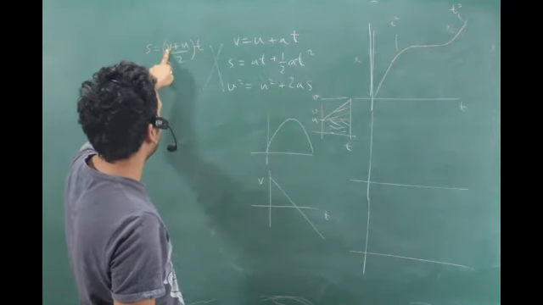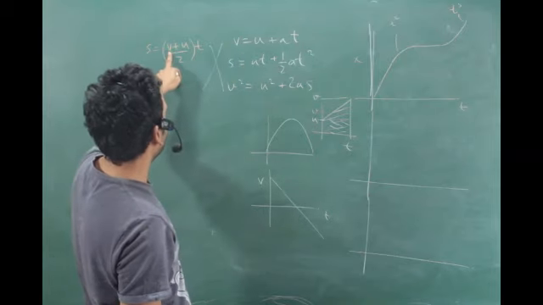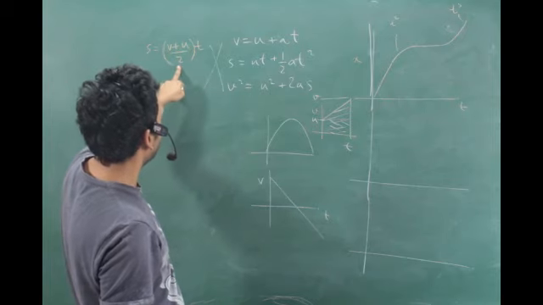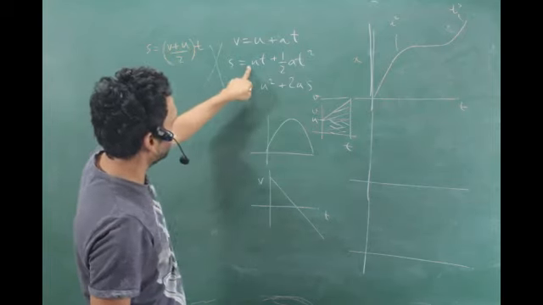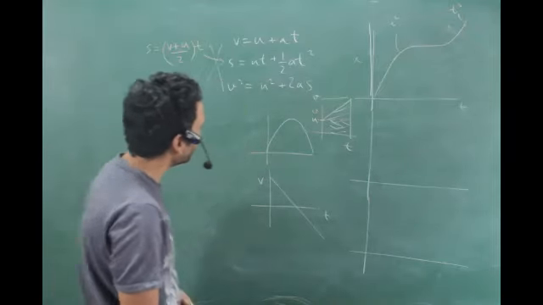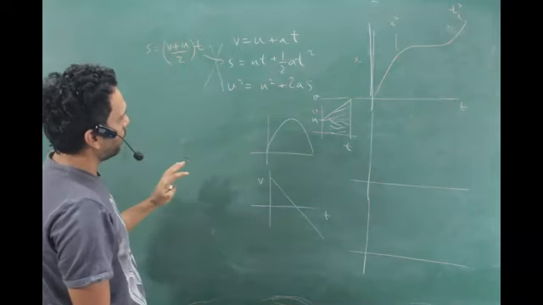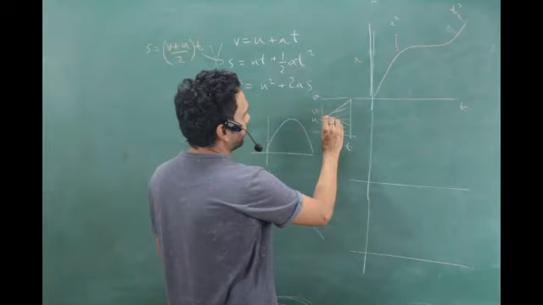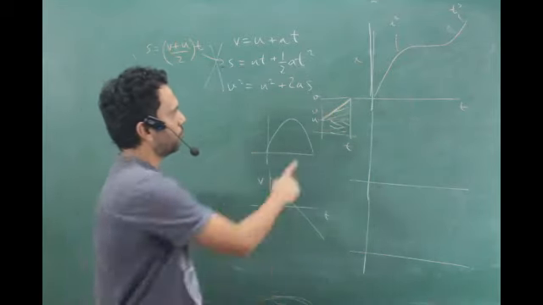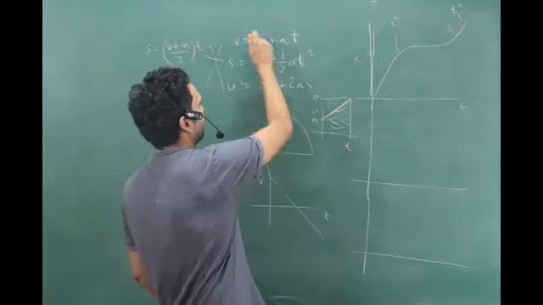v is u plus at. U plus change in velocity is your v. If you replace your v over here, what do you get? You get (u plus at plus u), that means 2u plus at, and half of it. So 2u becomes u, and this is the formula you get on replacing v with u plus at. Now this average velocity into time will only work if your velocity was going like this, from u to v with a constant slope.